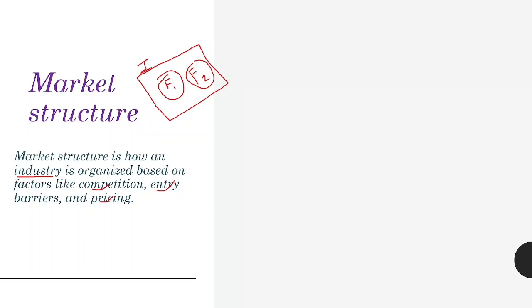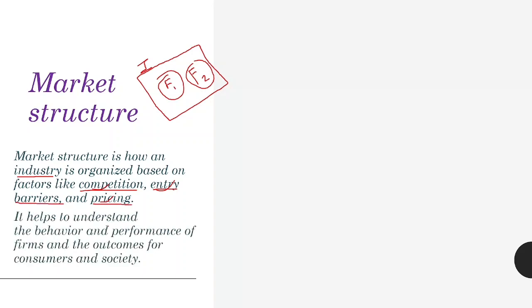Market structure tells us how an industry is organized on factors like competition, meaning how the competition is between the firms, whether there are entry and exit barriers for firms, and how pricing is controlled. It also helps us understand why we study it. We study it to understand the behavior and performance of a firm and outcomes for consumers and society. This is very important.